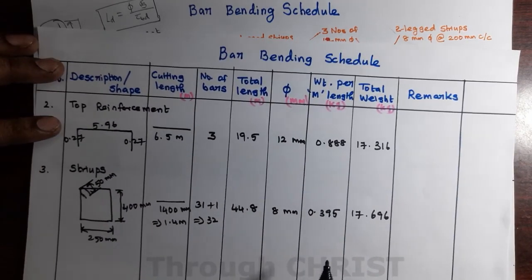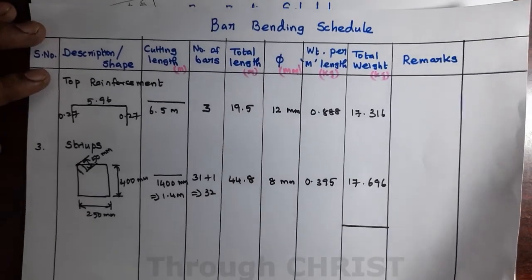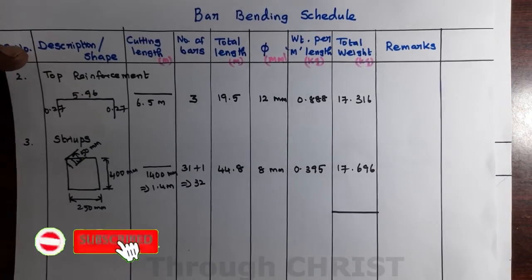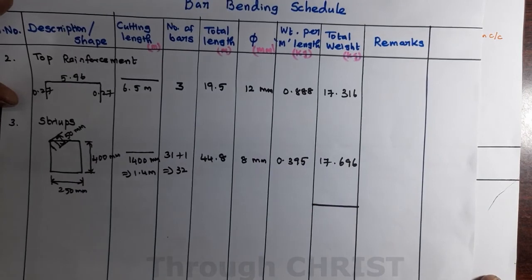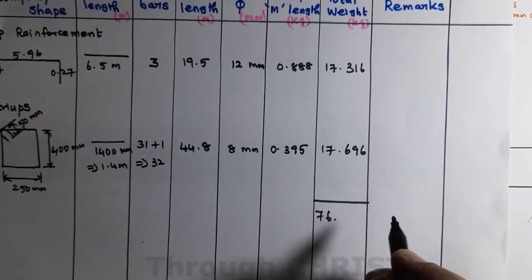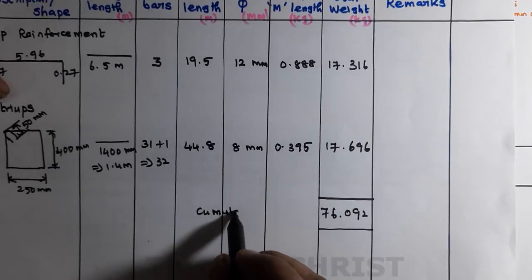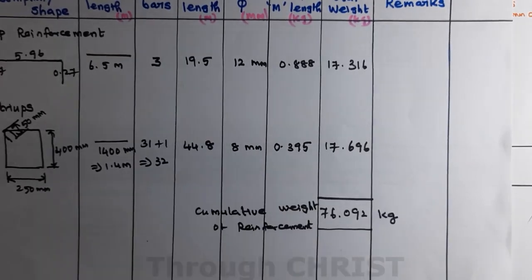How do we calculate the total weight? We add all the individual weights of the reinforcement, then we can calculate the total weight of reinforcement for a beam. Shall we calculate it also? Here 41.08 plus 17.316 plus 17.696 is 76.092. We will call it the cumulative weight of reinforcement. I hope this video will be useful to you. Thank you.